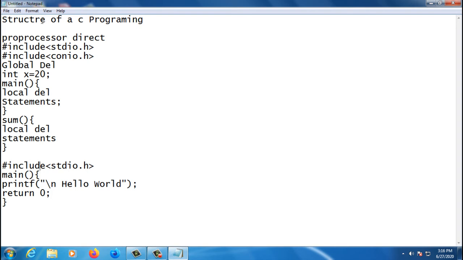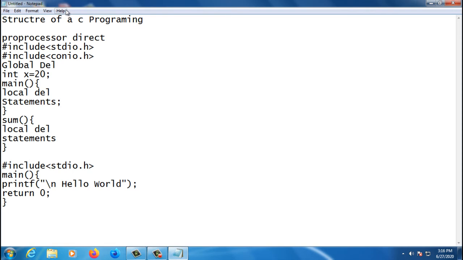Now this is a simple program, I followed the structure. Here we can see the preprocessor directives I'm using, and for global declarations, I'm not declaring any globally, so I skip it. Then after that I'm using the main function, and inside the main function I'm using the printf function. In this printf function, this is an open parenthesis, this is a closed parenthesis, and what we write inside the quotations will be given to the console.